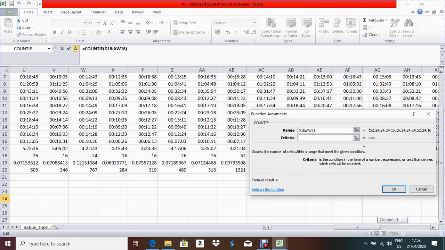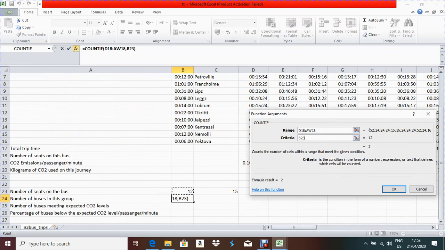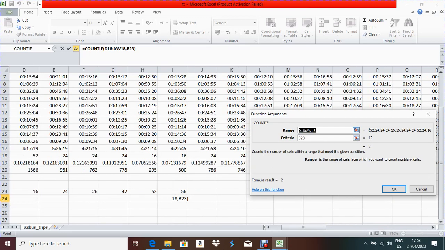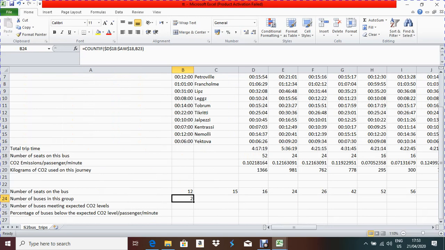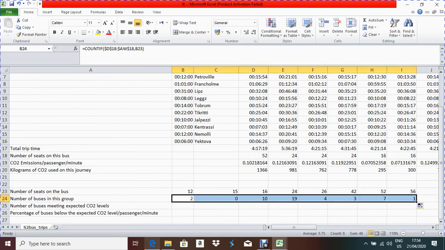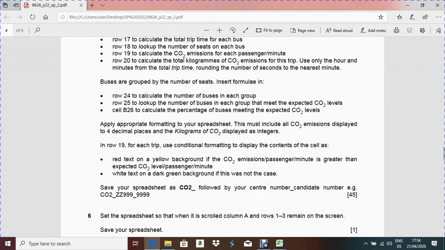Criteria will be my group, so this is my criteria. And the range should be an absolute cell reference, because it will search only one group first. So press F4 for the absolute cell reference, or you can type it. Now apply the formula in the remaining cells. Done. Now we can go for the next question.